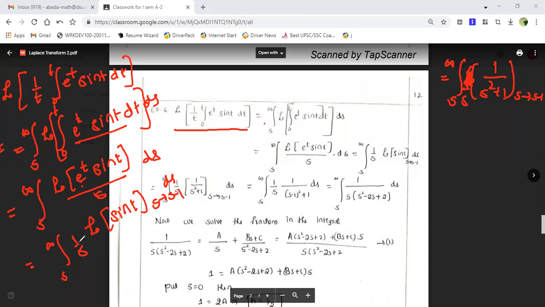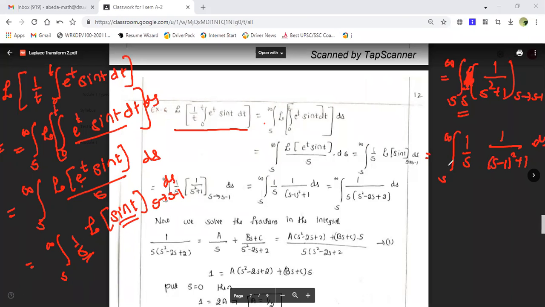This shifting is not for this s. This is only for the sin t. So there should not be any changes in this s. So clearly it is s to infinity, 1 upon s, 1 divided by s minus 1 the whole square plus 1 into ds. So be careful whenever you're doing the shifting. Shifting is only related to the sin t. It is not related to 1 upon s.